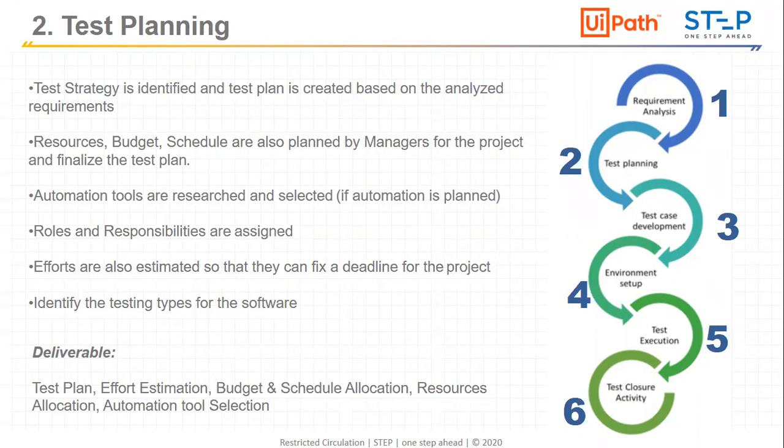So the application needs to be stabilized, and only then can we start the automation. All these things will be defined in the test planning phase. We need to make sure the test plan is crystal clear and a visionary plan. So we need to see the vision of that particular project, and the test planning needs to be done.